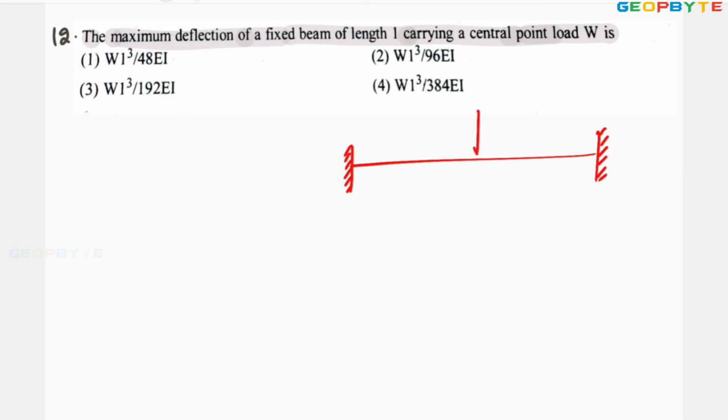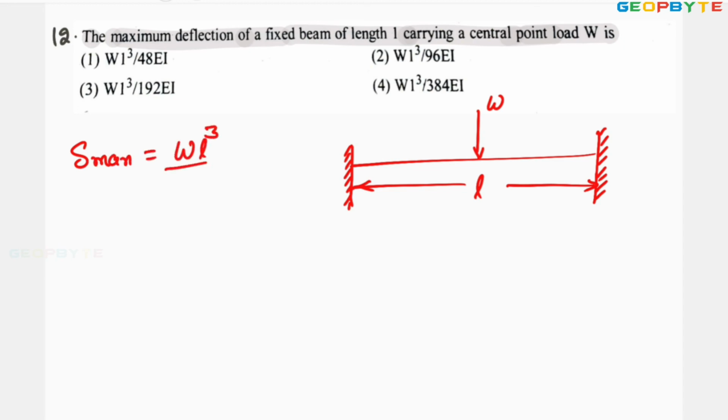This fixed beam is having a point load at the center. Assume L be the length of the beam. Then the maximum deflection equal to WL cube by 192 EI.